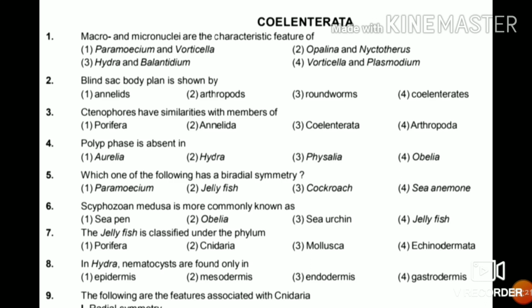Eighth question. In Hydra, nematocysts are found only in epidermis, mesodermis, endodermis or gastrodermis. Nematocysts are also known as cnidoblasts or stinging cells. They are found in the epidermis.